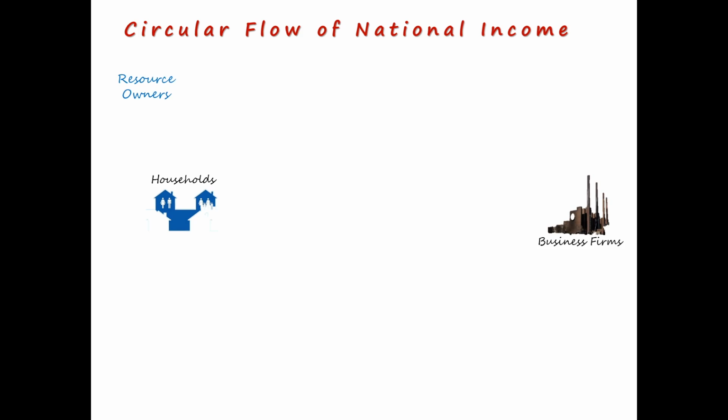Households are the resource owners. So what resources do the households own? They own land, labor, capital and organization. So you can say households are the owners of the factors of production. The four traditionally important factors of production are land, labor, capital and organization. So what do the households do with these resources?